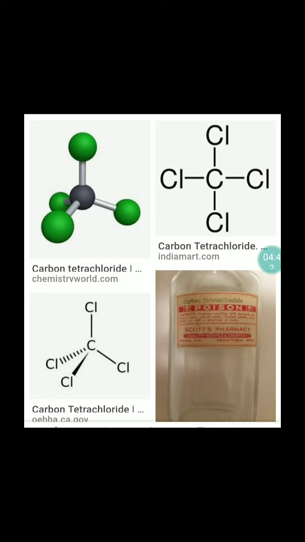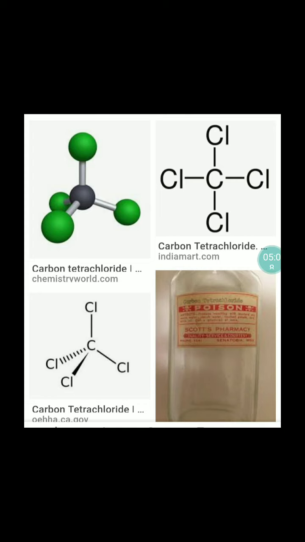It is highly toxic to the liver. Exposure to a high concentration of carbon tetrachloride can affect the central nervous system, and it is suspected to be carcinogenic, meaning a cancer-causing substance. Prolonged exposure may cause death. It is a greenhouse gas.